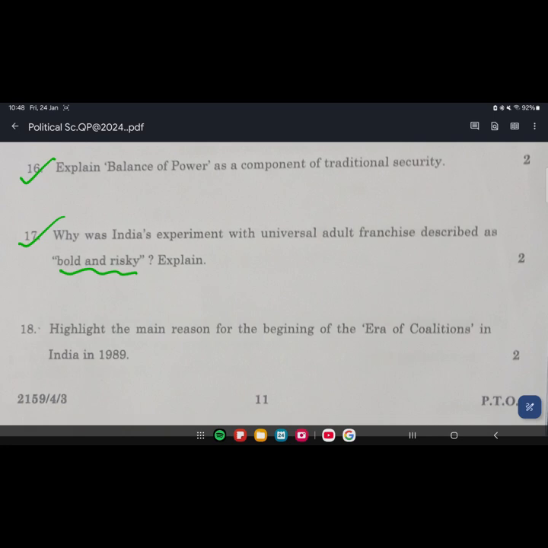The main two points were that people were uneducated in India, and the leaders were also not ready. A huge amount of money was required to campaign, and India was in such a devastating condition at that point of time that it didn't even have the money to campaign. And no commission was even set up.